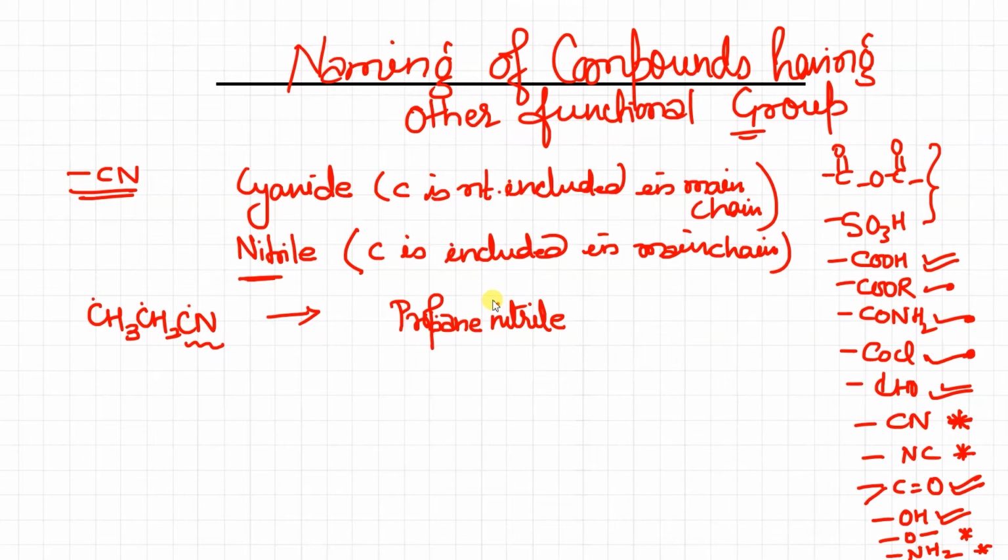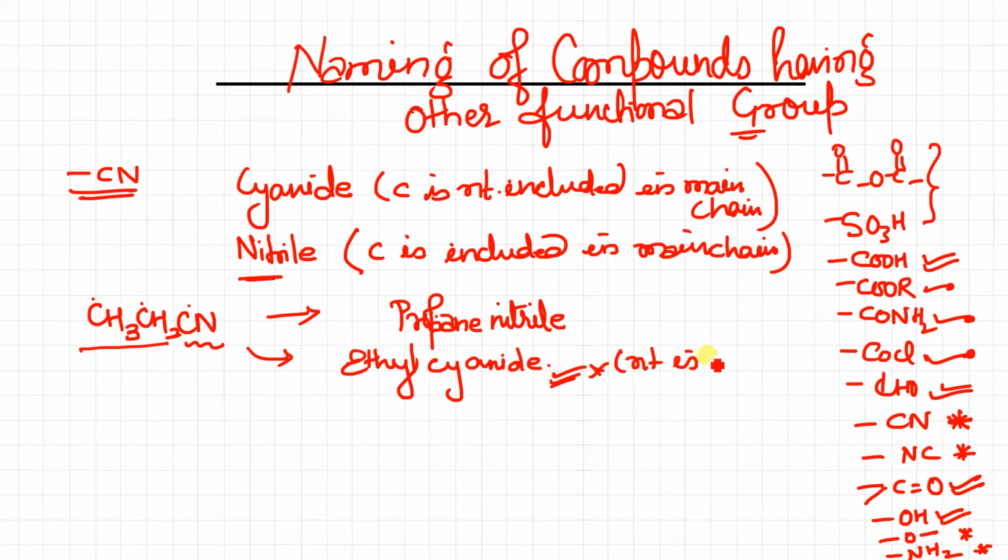Clear? Any doubt in this? This is propane nitrile. It may also be written as cyanide. For these 2 carbons, we will write ethyl cyanide. It was named as alkyl cyanide, but now this is not in use.